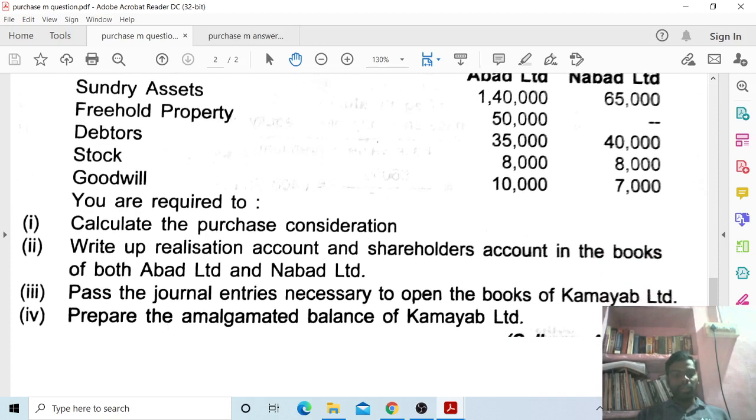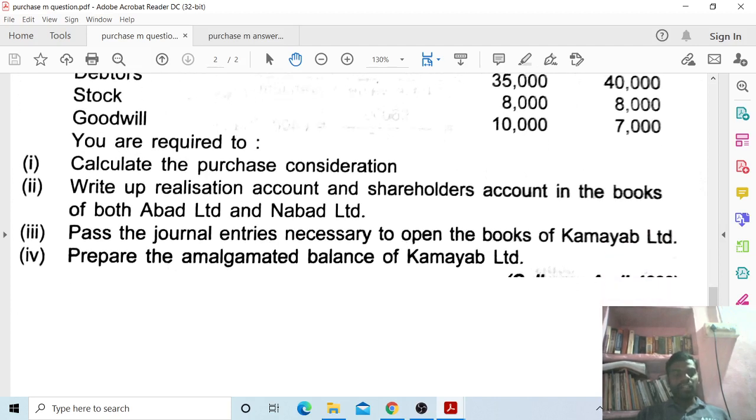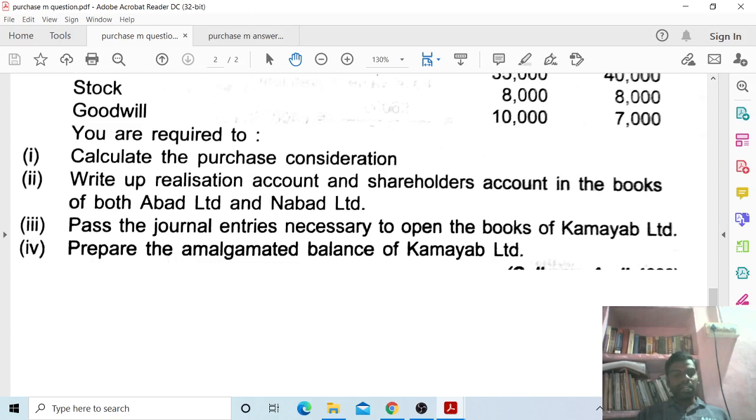You are required to prepare, first one, calculate the purchase consideration. Second one, write up realization account and shareholders account in the books of both Abad Limited and Nabad Limited. Third one, pass the journal entries necessary to open the books of Kamayab Limited. Fourth one, prepare the amalgamated balance sheet of Kamayab Limited. So this is the problem.